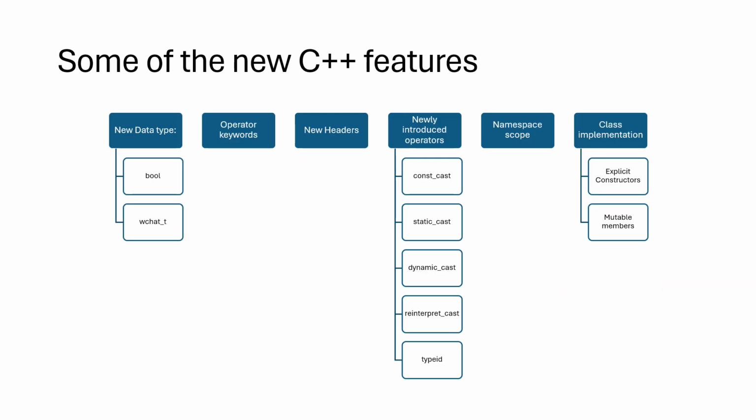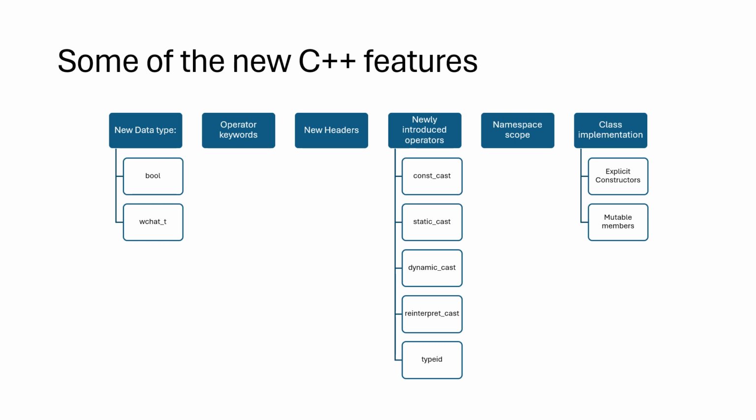There are some new features. We can say that there are new data types: bool and wchar_t, operator keywords, new headers, and newly introduced operators. In C++ we see the common typecasting operators. What is typecasting? We are converting from one data type to another. Extra new features are the newly introduced operators: const_cast, static_cast, dynamic_cast, reinterpret_cast and typeid.